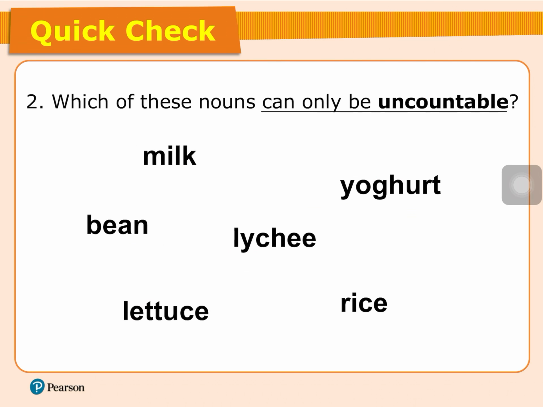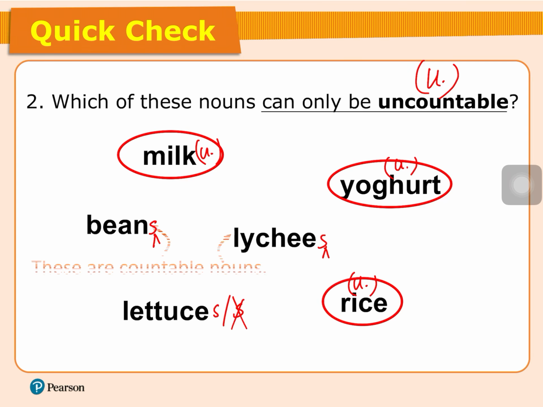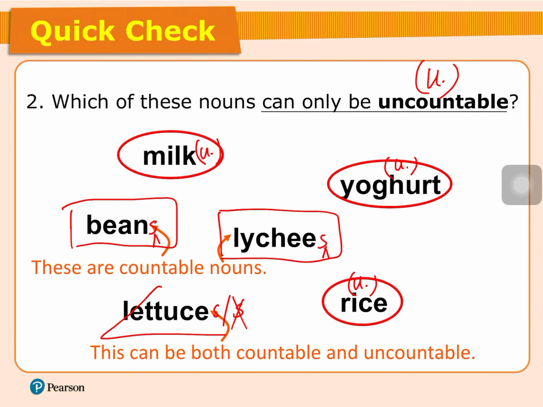How about this? Which are uncountable? I think milk uncount. 液體嚟嘅 liquid is uncount. Yogurt uncount, I think. Rice 好難數㗎嘛 hard to count, so rice uncount. Beans can be S, lychees can be S. Lettuce can be S or can be no S. Let's see, milk uncount. Yogurt uncount. Rice uncount. Beans and lychees countable because it can be added with S. And lettuce is countable or uncountable.